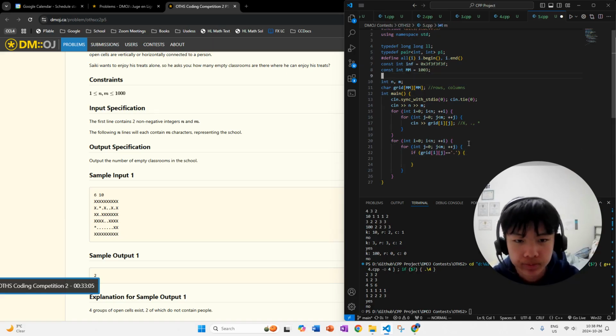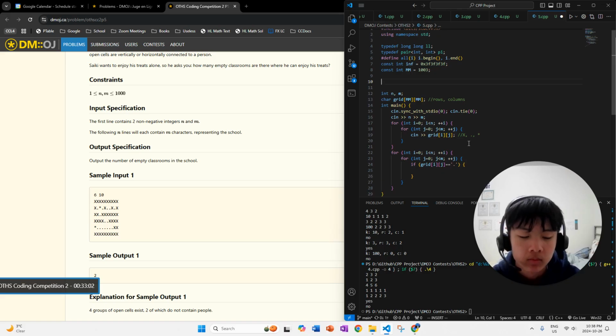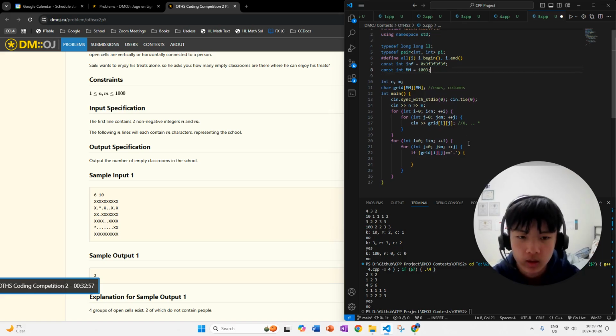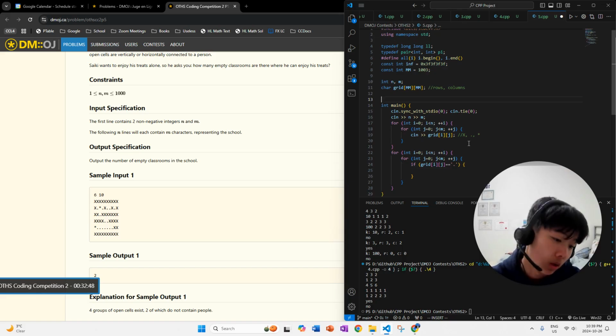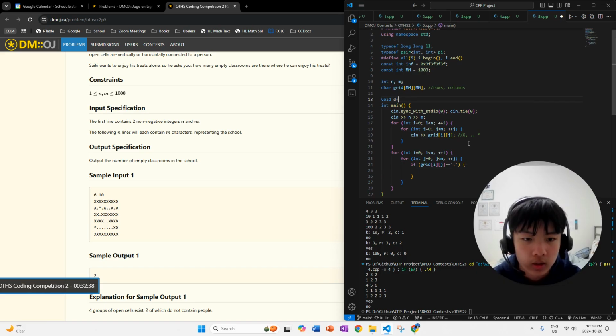Let's create a function. We're going to put it below the grid because we have to initialize the grid first, so the function is placed after so that it recognizes the grid and can use it. It's going to be void, so the function doesn't return anything. DFS. We're going to have the row and the column that we're considering,